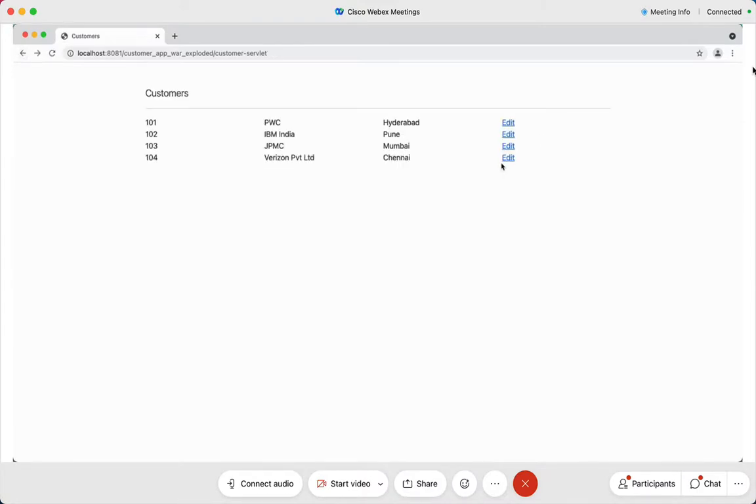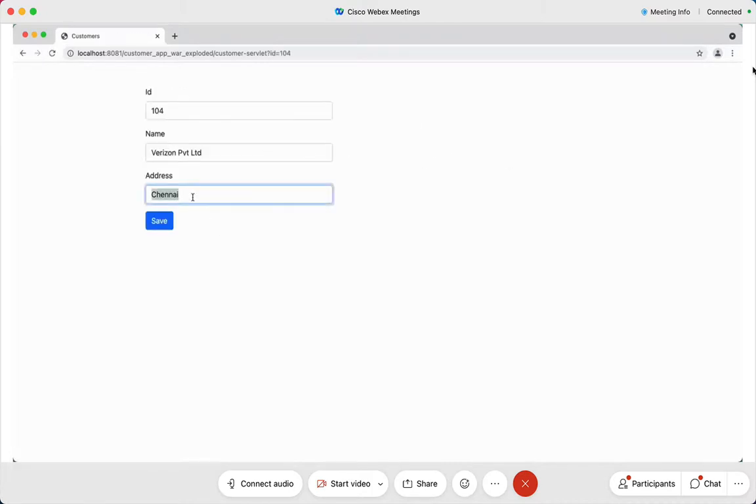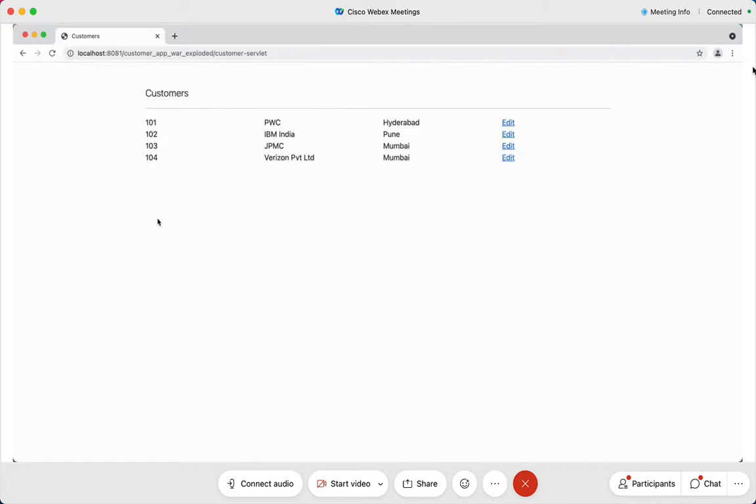I'll go back here to see Verizon, and this is Chennai. I again want to change it back to Mumbai, and I say send, and you see I'm back here and it has become Mumbai.